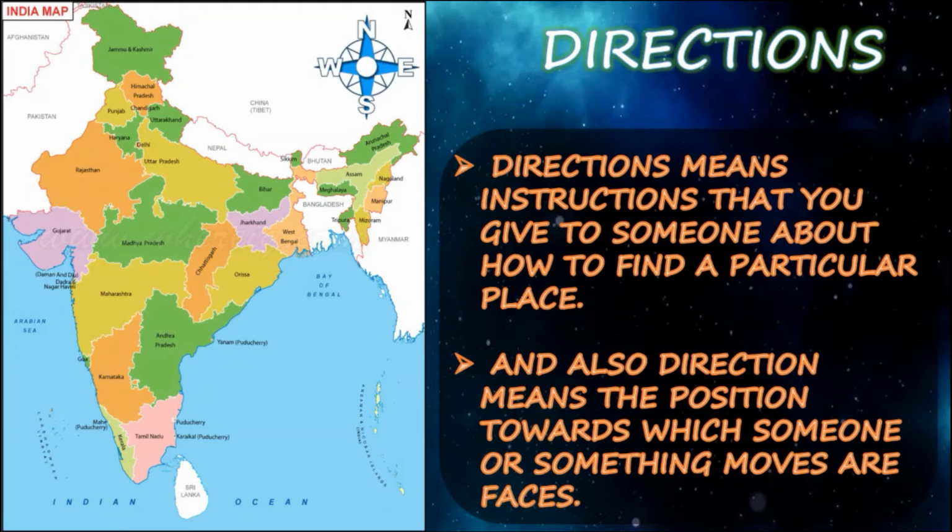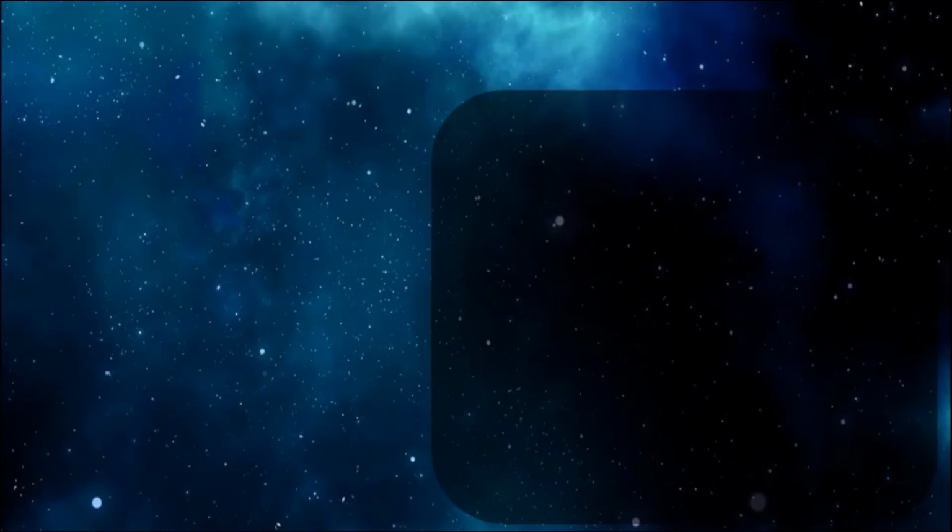Directions. Now we are moving to directions. Directions means instructions that you give to someone about how to find a particular place. For example, a new person is asking you where a place is, and you will say the direction. So giving some instruction, the person follows that. So direction means instruction that you give to someone about how to find a particular place. That is called direction. Also, direction means the position toward which someone or something moves or faces. That is the meaning of direction.